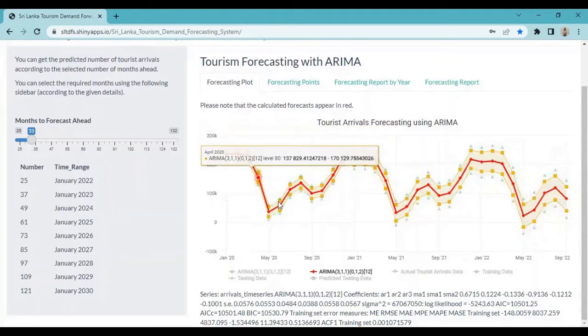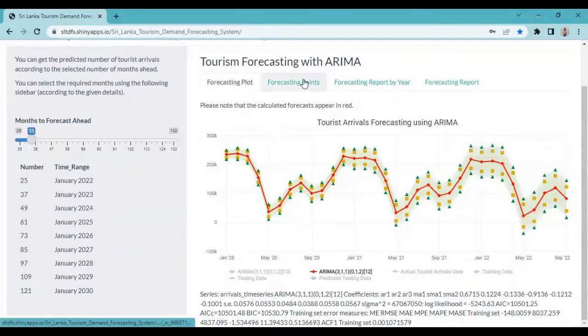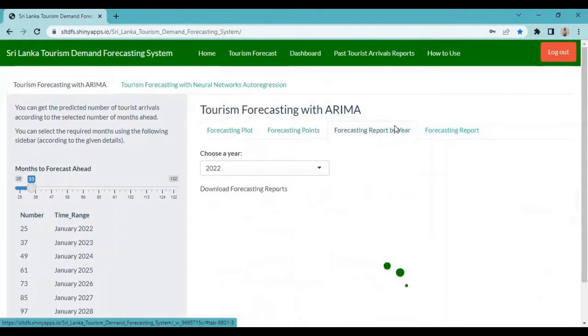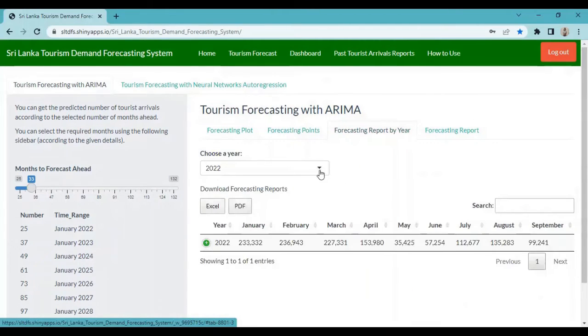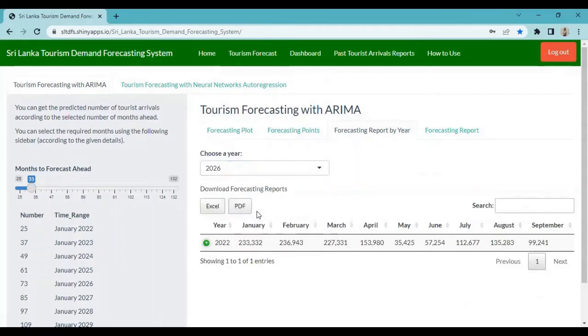Then the user can get a better view of these predictions. Under forecasting points, the user can see all the forecasting points that are calculated from this ARIMA model. Under forecasting report by year, the user can select the required year up to 2030 and see the predictions for that year for each month.